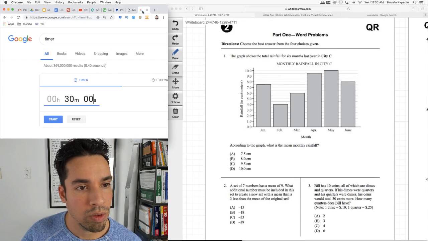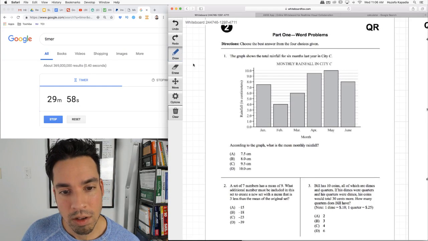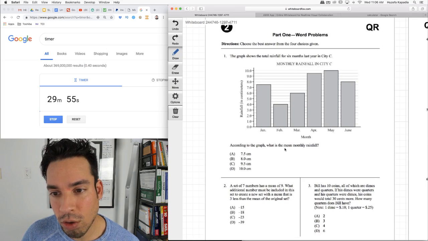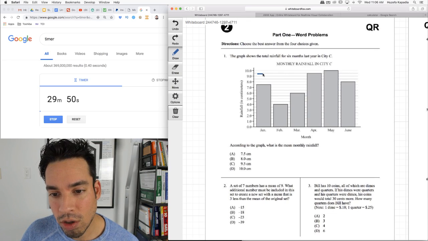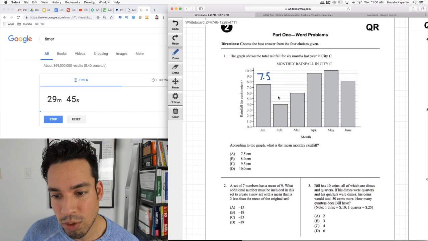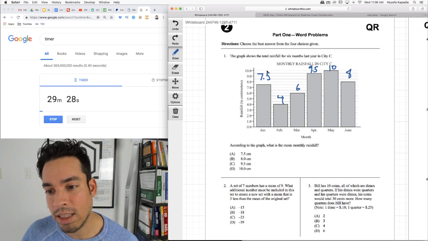Ready, set, begin. Okay. So first of all, the graph shows the total rainfall for 6 months. According to the graph, what is the mean monthly rainfall? So we have to figure out these values. Look, for the mean, we take all of these and add them up. So we have 7.5, right? That's 7.5. This is 4. This is 6. This is 9.5. This value here is 10. And this value here is 8. I'm just reading straight across. Boom. So to take the mean, we add these up and divide by 6.